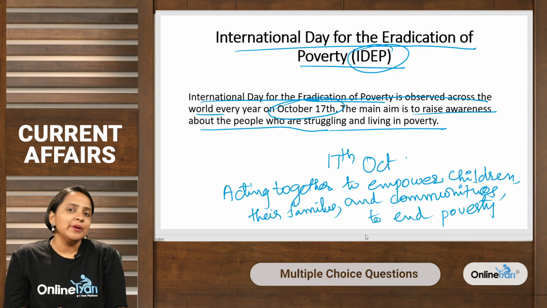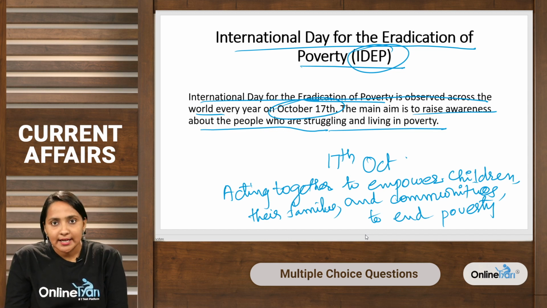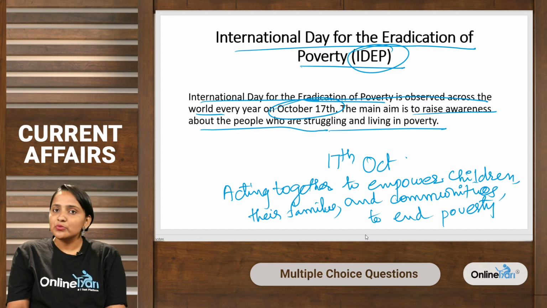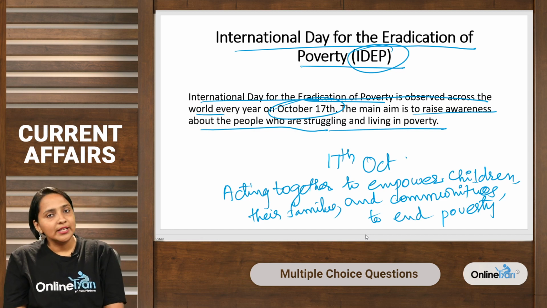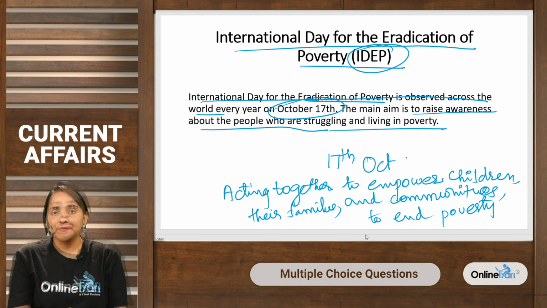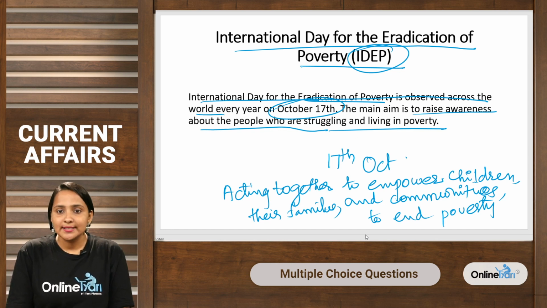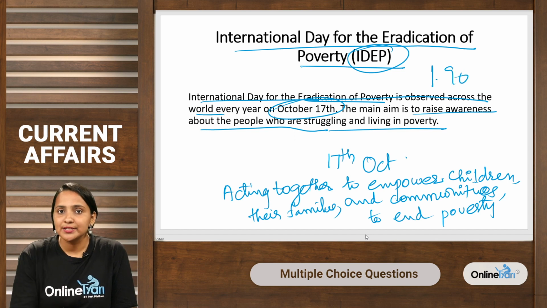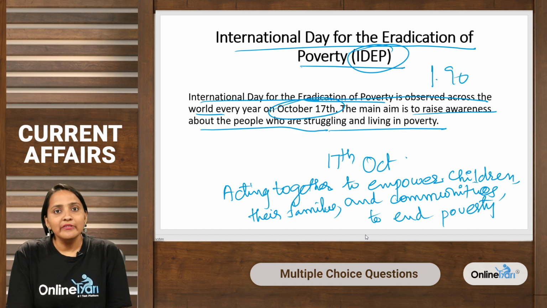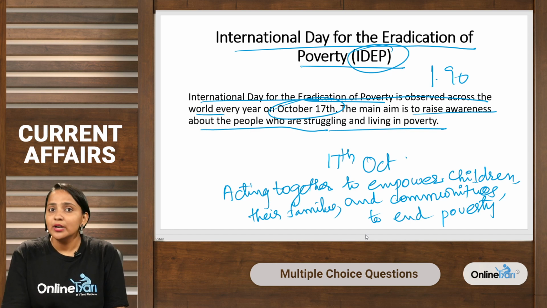So, this day can be traced back to 17th of October 1987, which means that the first time this was observed or celebrated was 17th of October in 1987. As per the internationally agreed poverty line, 1 in 10 people in developing regions is still living on less than 1.90 USD every day. So, through observing this date, it tries to ensure significant mobilization of resources from a variety of sources, including enhanced development cooperation for providing adequate and predictable means for developing countries.